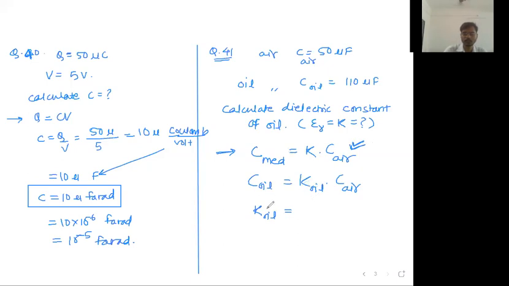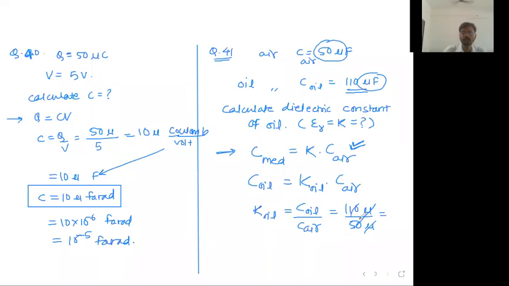Okay. So the dielectric constant of the oil is equal to capacity when there is oil divided by capacity when there is air. Capacity when there is oil is what? 110 micro. Don't forget this micro. Generally students forget this micro. They think this is a complete unit and they forget this microfarad. No, you can forget this farad, but you have to consider micro. So 110 micro divided by capacity when there is air, it is 50 micro. Micro cancels, 0 cancels, 11 upon 5.